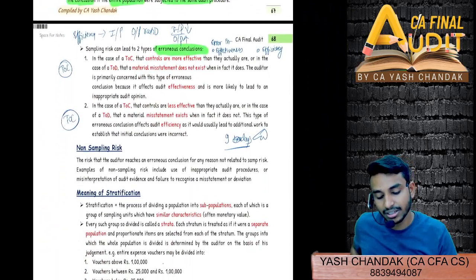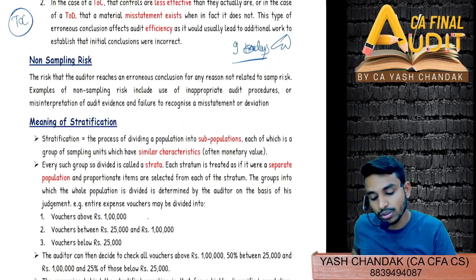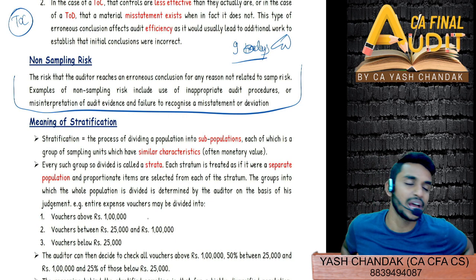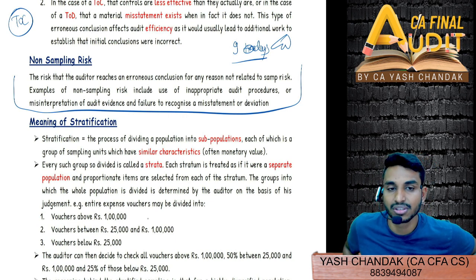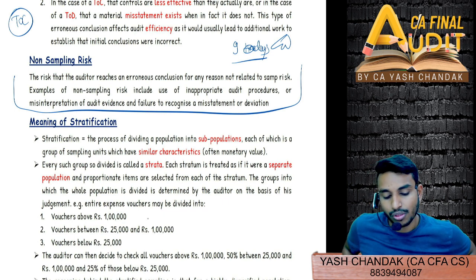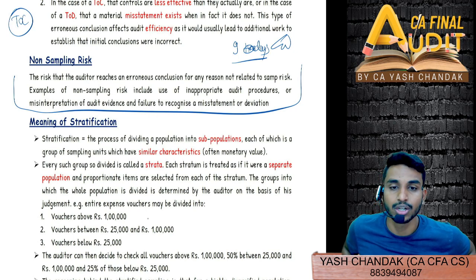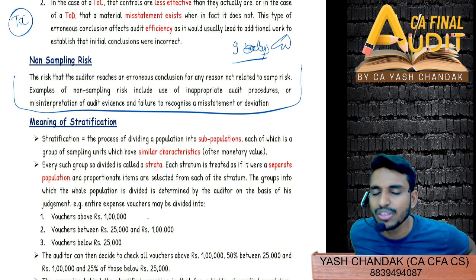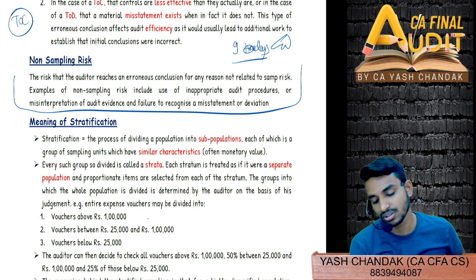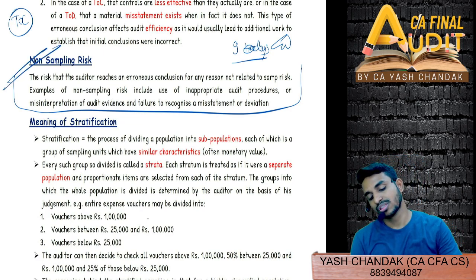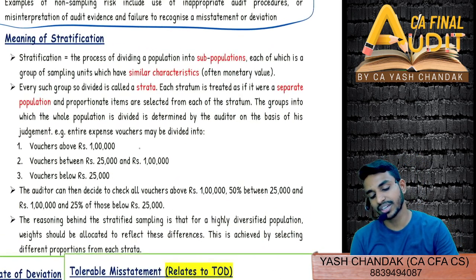Just give it a reading, and give it a reading to non-sampling risk also. Non-sampling risk is any risk which is other than sampling risk. So it could be because of the human element involved. It could be because of inappropriate audit procedure that you perform, misinterpretation that you carry out, failure to recognize any misstatement or deviation. So go through this also. Then we'll start with the meaning of stratification.